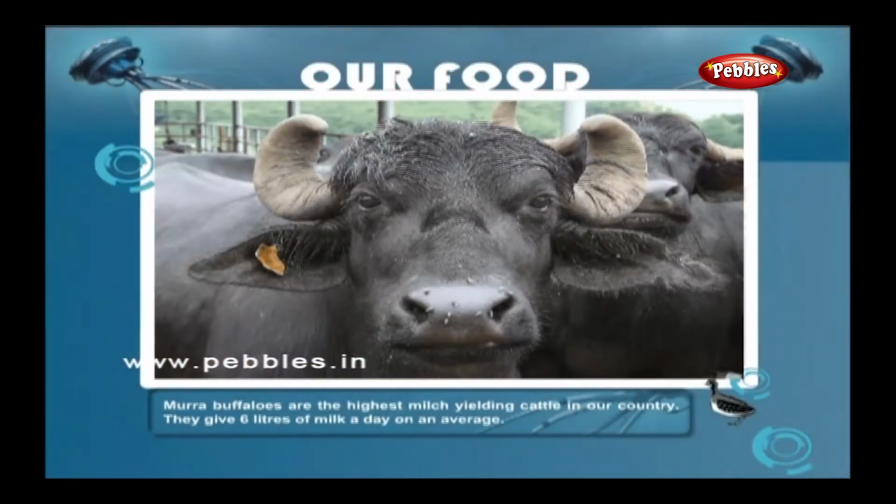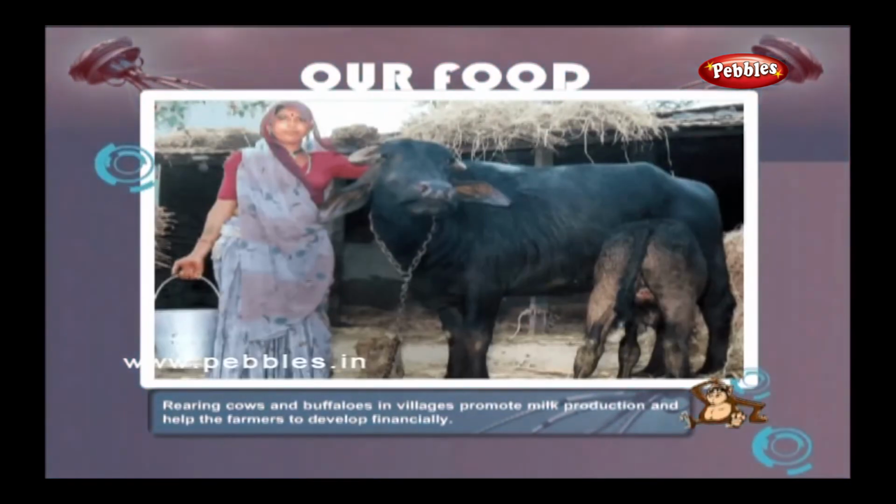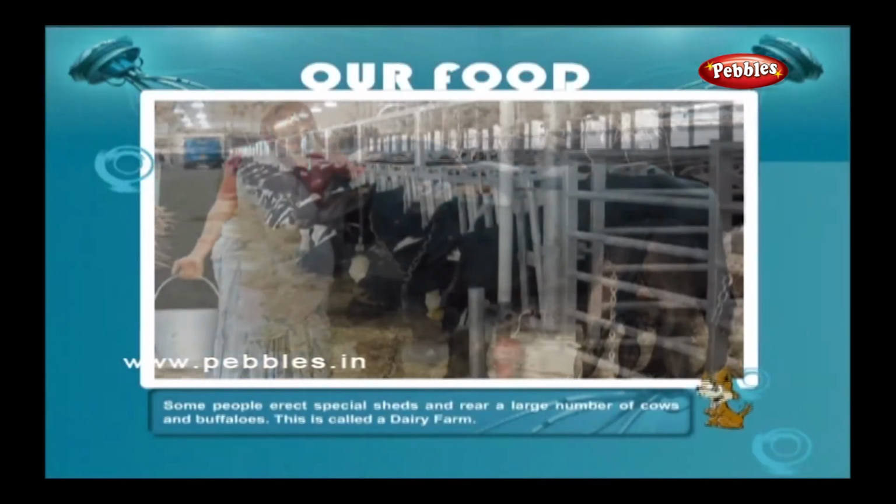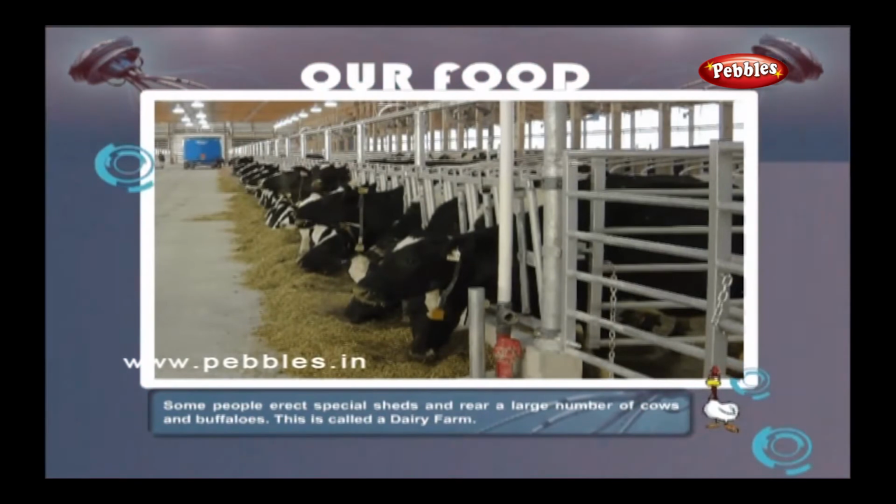Murrah buffaloes are the highest milk yielding cattle in our country. They give 6 liters of milk a day on an average. Rearing cows and buffaloes in villages promote milk production and help the farmers to develop financially. Some people erect special sheds and rear a large number of cows and buffaloes. This is called a dairy farm.